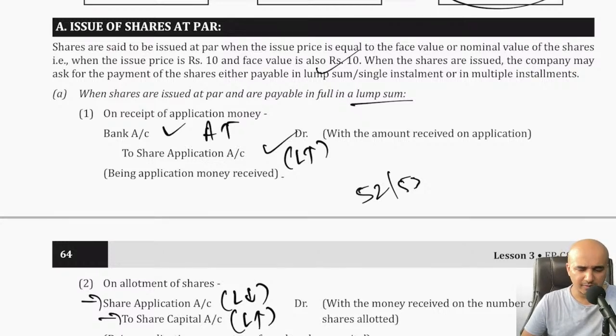Because I have seen the question papers, you can check it out on the institute website. There are questions relating to calculations more than anything else. So those are the kind of questions which they generally prefer when it comes to these chapters. But if you know the procedure as to how to pass the journal entries and how to calculate later on, then calculation becomes very easy. All that you need to do is just calculate the amount mentally or using a calculator or whatnot. So that you can do if you know the procedure to pass the entries.